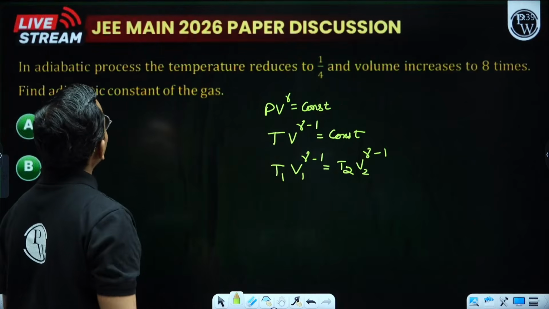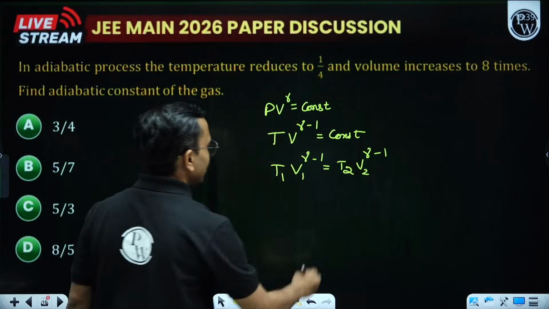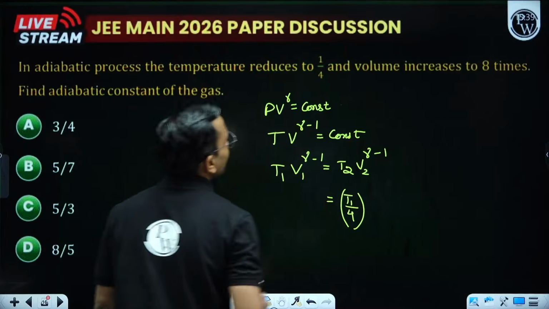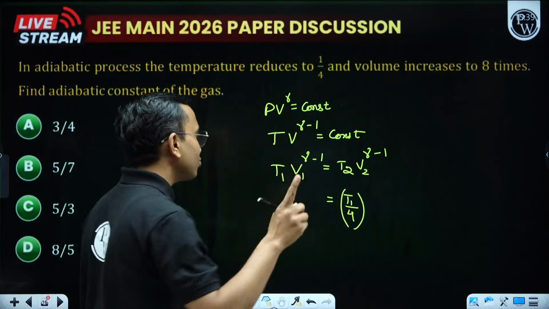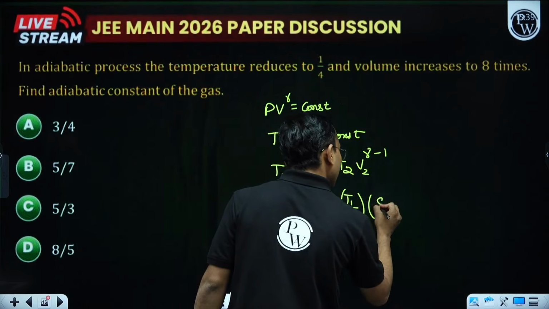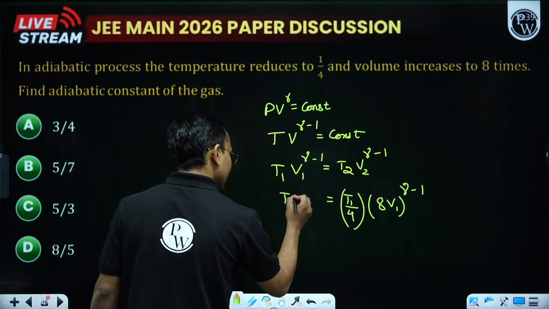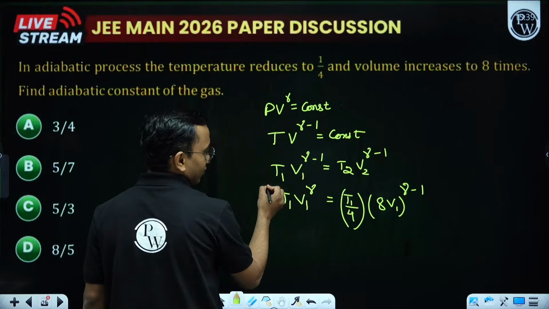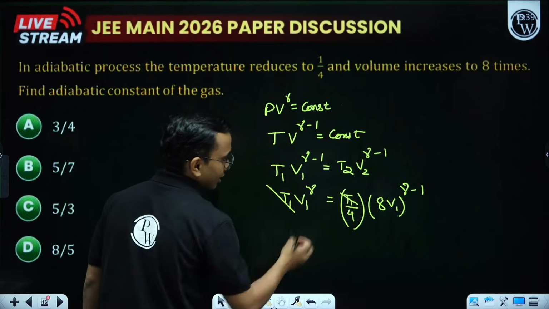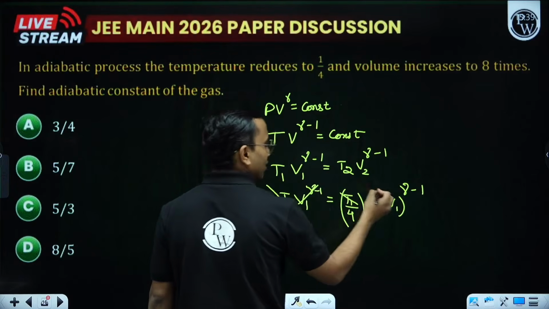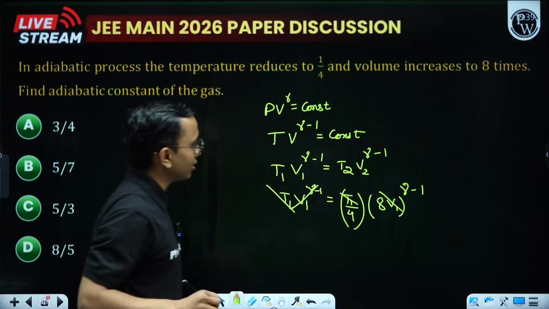Temperature reduces to 1/4 means T2 is T1 by 4. Volume increases to 8 times, it means V2 is 8 V1. So T1 got cancelled, V1 to the power gamma minus 1 got cancelled.